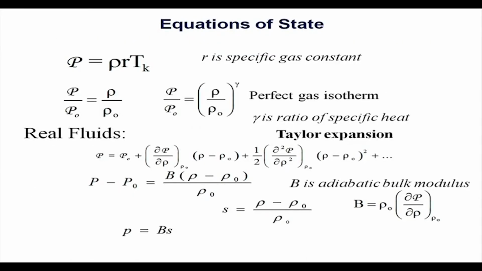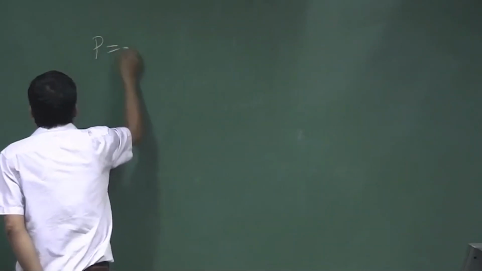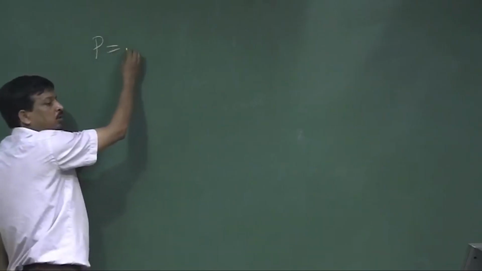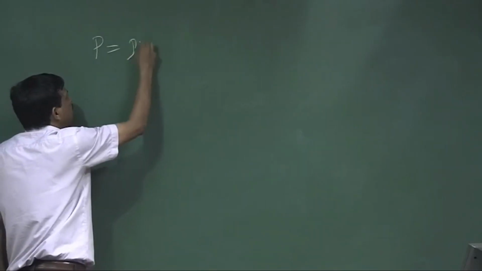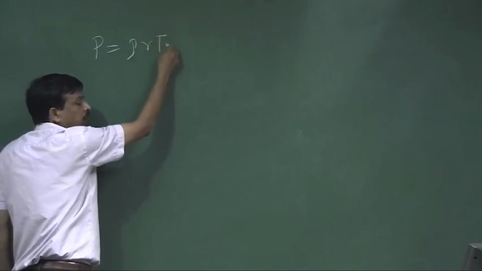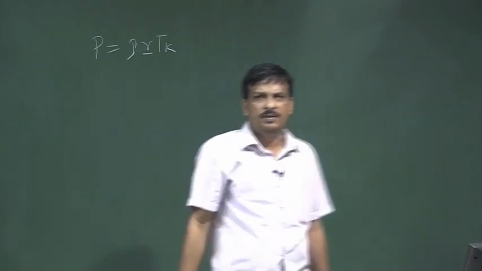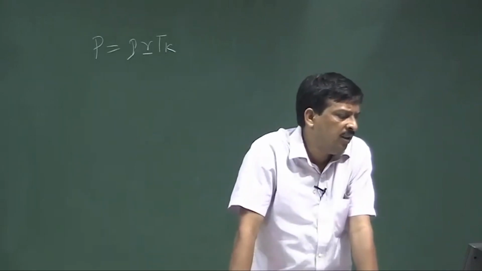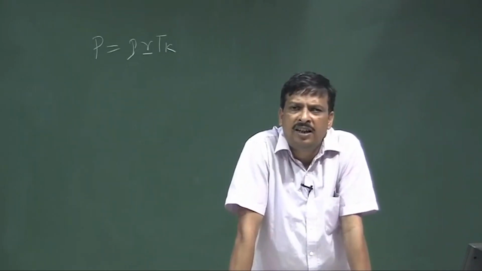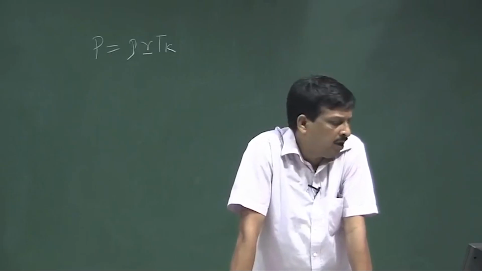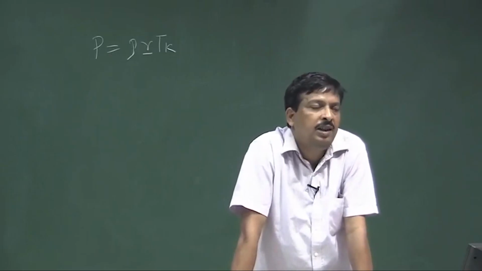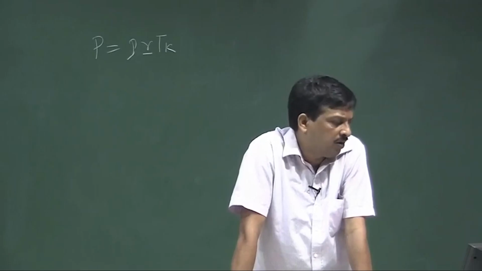So, let us take the equation of state. What is the equation of state? We know the total pressure is nothing but density into R into Tk. What is R? R is called the gas constant, the specific gas constant. Tk is the temperature in Kelvin. So, pressure is density into gas constant into Tk.